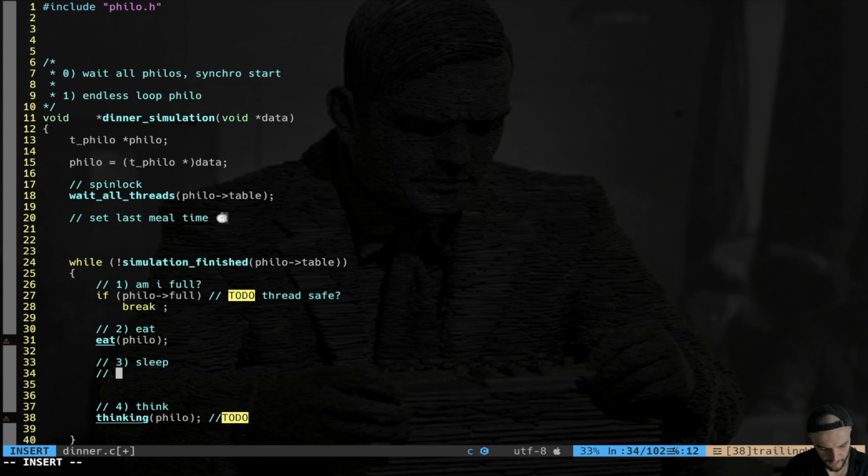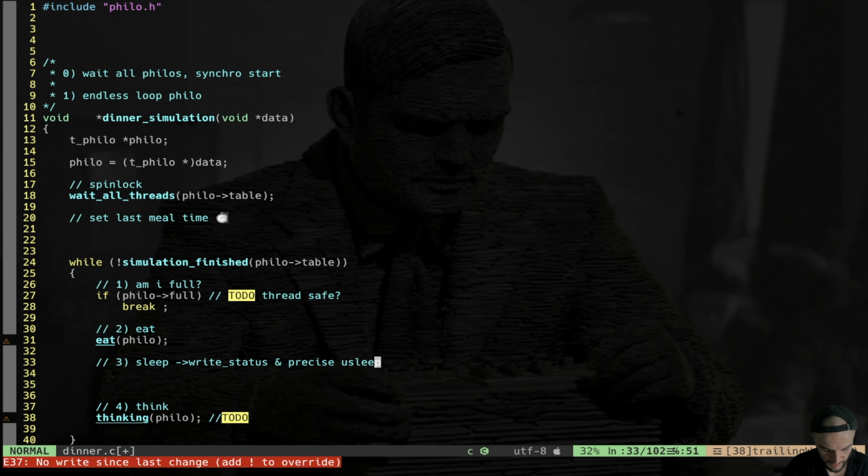All right, we need a function to write the actual status of the philosopher. So write status, namely a function that is going to write the philosopher is thinking, is sleeping, is eating, and so forth, and a precise use sleep, because the real one is not precise, and we need to be more precise. So let's start by creating a precise use sleep function.